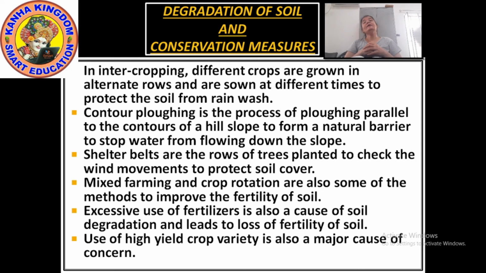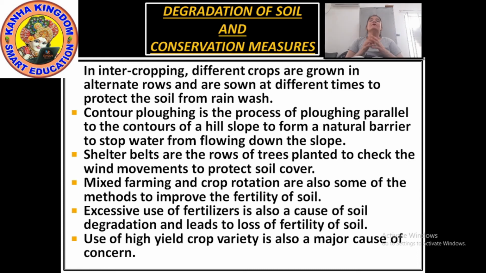What are these? Now in the intercropping method, different crops are grown in alternate rows and are sown at different times to protect the soil from rain wash. Intercropping means different crops are grown in alternate rows. It means if one row is of one crop, the second row is of another crop, the third row is of another crop. And why is it being done? It is being done to protect the soil from rain wash.